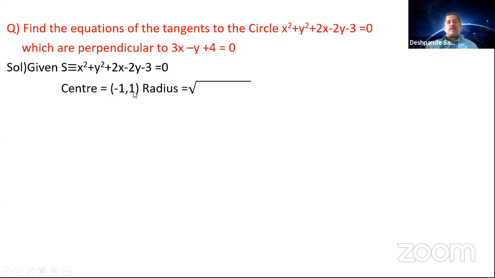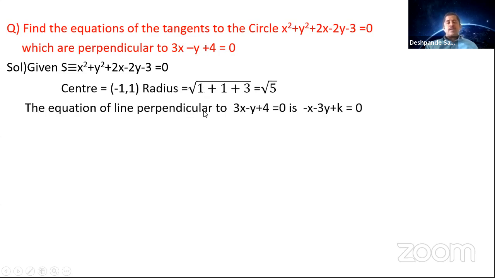Radius is going to be square root of g square plus f square minus c. So g is 1, so 1 square. F is minus 1, so minus 1 square. So 1 square is 1, f square is 1, and minus of minus 3 is plus 3. So you got radius as 1 plus 1 plus 3, which is root 5. So you got the center as well as radius of the circle.